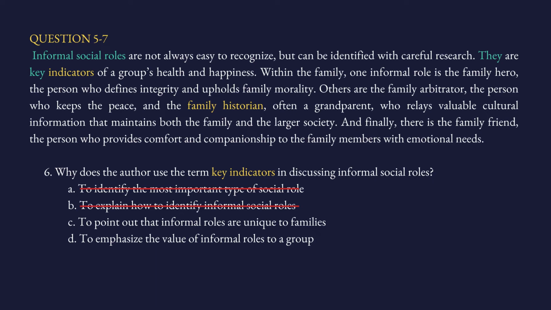Well, nowhere in that part does the writer say this. D, to emphasize the value of informal roles to a group. And here we have it. We used the word key to emphasize the importance or value of what? Of informal roles to a group, in a society, right? So D is the answer.